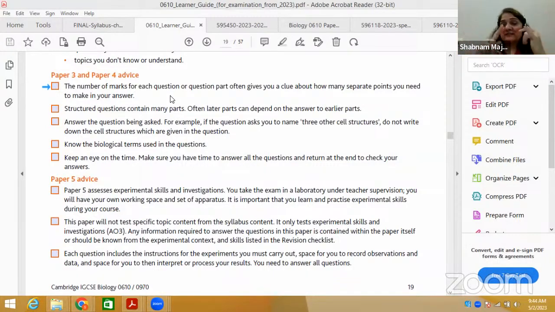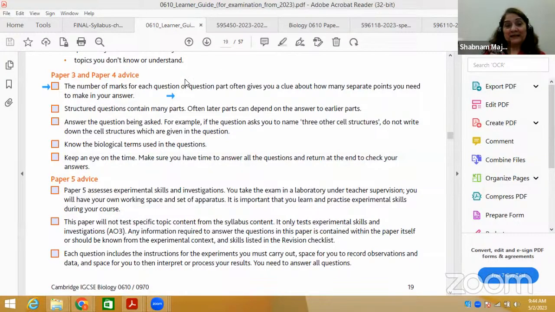So you have to focus on whatever command word he's asking for, and how many points you can give in terms of marks. Suppose it's a 3 marks question on how water moves from the soil to the root hair, or from the root hair to the xylem vessel. So see how many marks and what the command word is, and write according to the marks given.